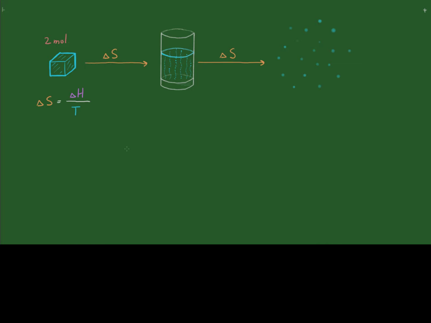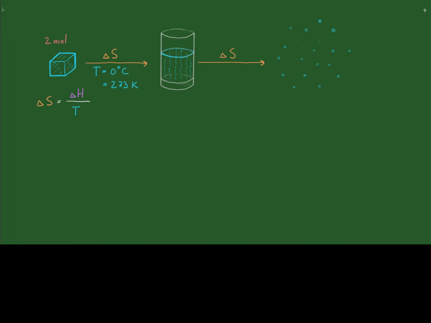So let's think about it. For the melting of ice, the ice starts to melt at 0 degrees. So that is our temperature of the process. And remember, when we're doing these calculations, we need to use the Kelvin scale. If the temperature is 0 degrees Celsius, it means it's 273 Kelvin.